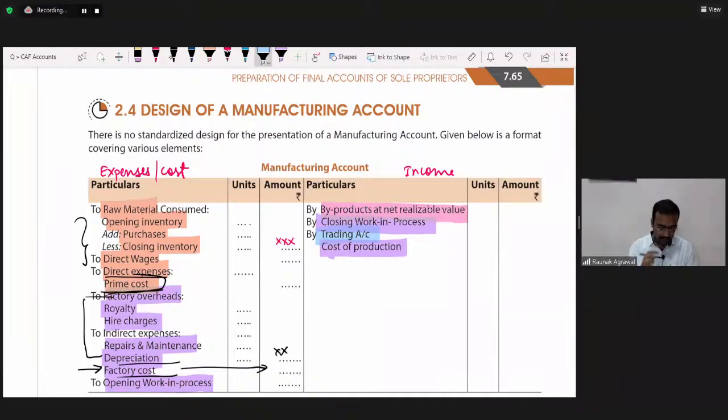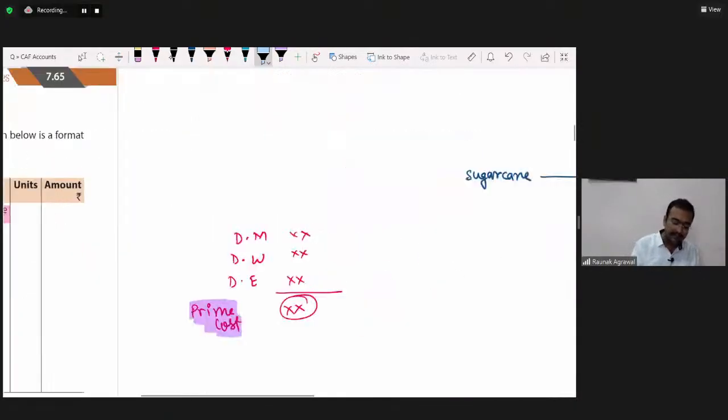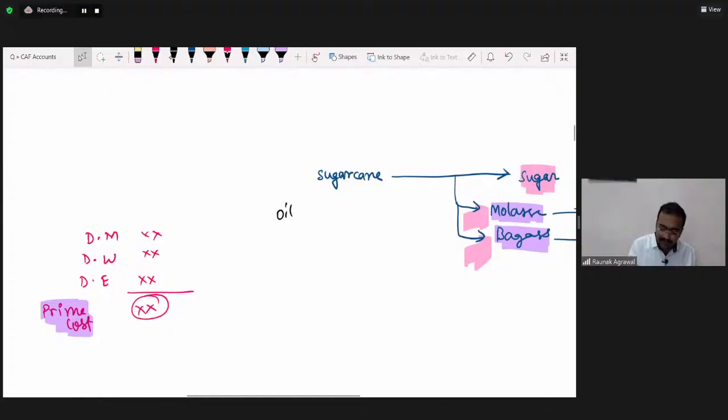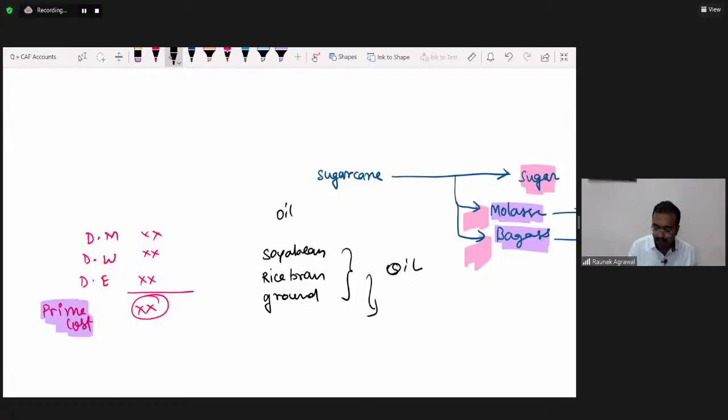Yes, Sai Kiran, yes. Yes, correct. Sanjay, yes, extraction of oil in oil mills. What happened? We put the raw material, it can be soya bean, it can be rice bran, it can be anything like groundnut. So what happened while extracting the oil? While extracting the oil, there is another byproduct, that is oil cake, which is used as cattle feed.